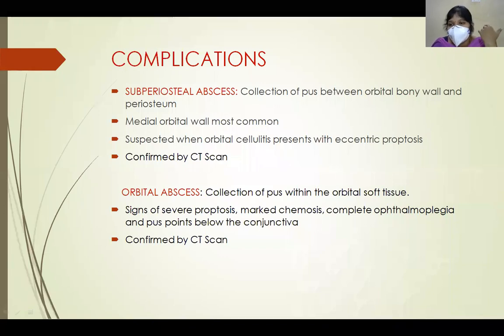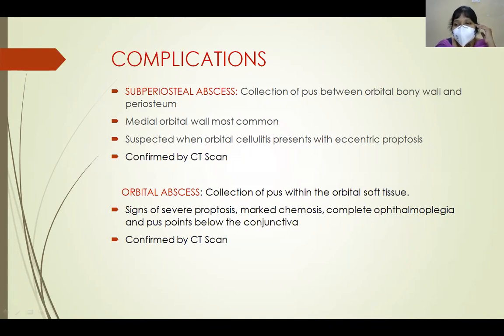So when do we suspect subperiosteal abscess? Generally, orbital cellulitis causes axial proptosis. But here, when there is subperiosteal abscess, there is eccentric proptosis. Most commonly, it is present along the medial wall. So the patient presents with lateral displacement of the globe.